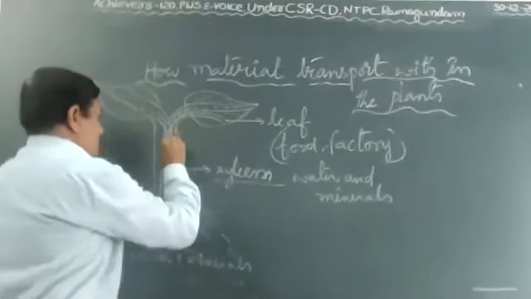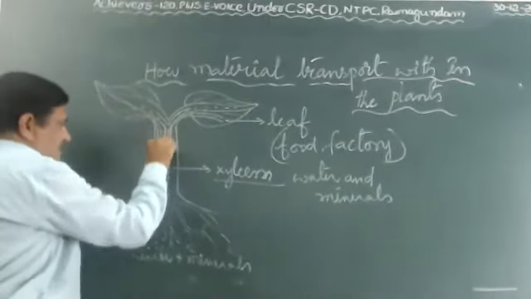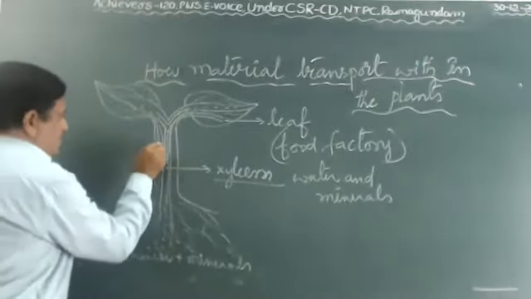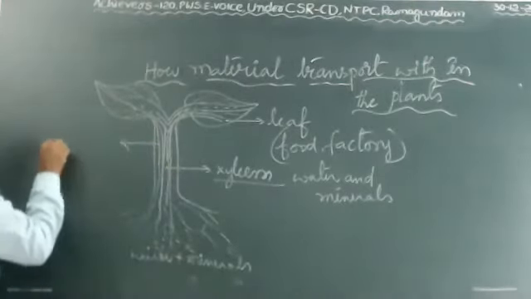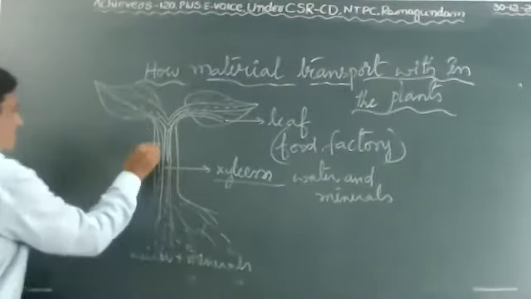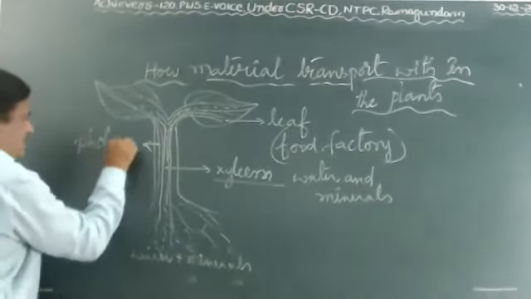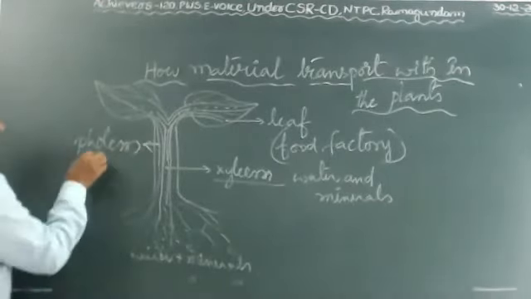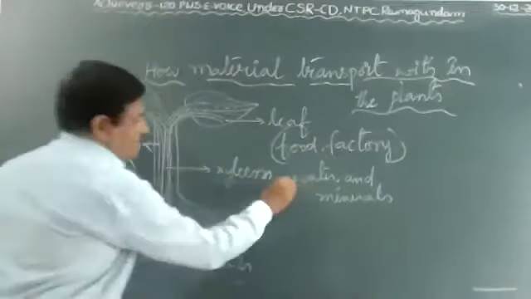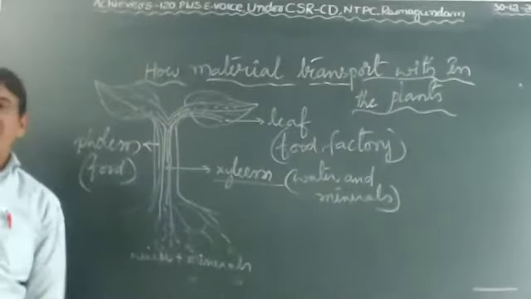Through special vessels, they supply it to all parts of the plant body. That is called phloem. Phloem supplies the food, and xylem supplies the water and minerals. These two are important vessels.